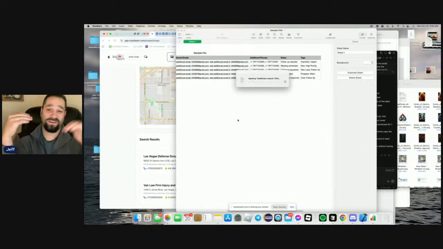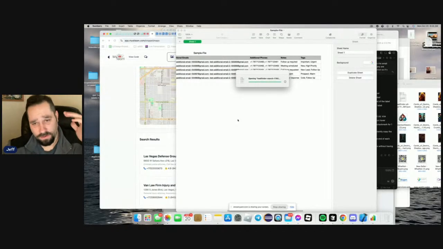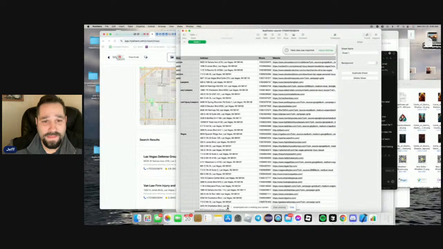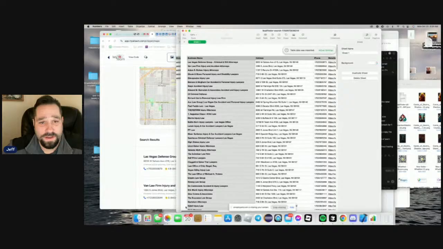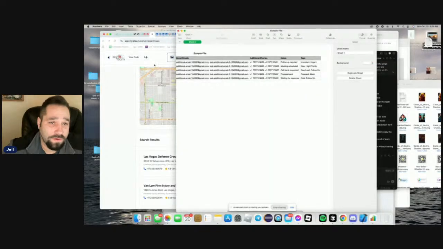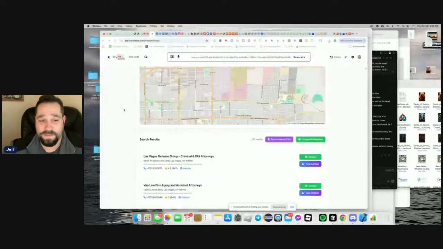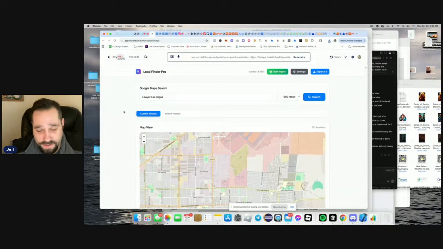So if you guys were ever to sell leads, you can do that also. You can basically go through every city and state, or the top 25 or top 50 cities and states, grab all this data, and then you could offer this. It has the phone numbers, it has the emails, all of this stuff, and you could offer it for sale. So this is a way that you can make a little extra money. I've sold these for $500 to $1,000 just for a couple cities and states.